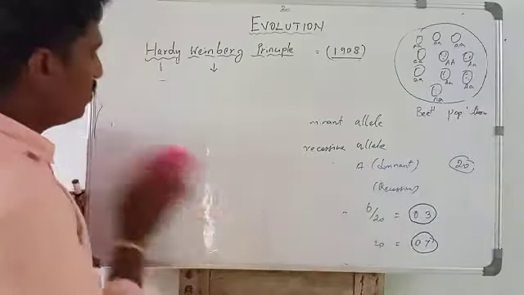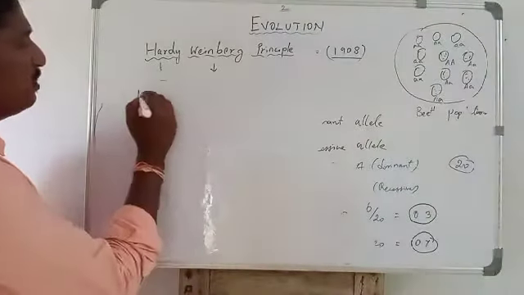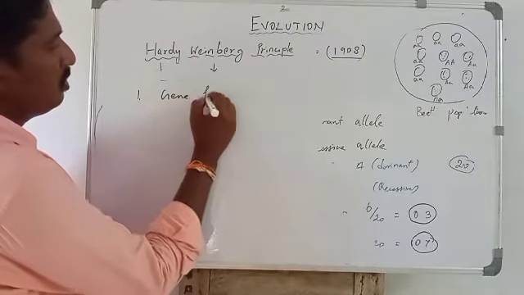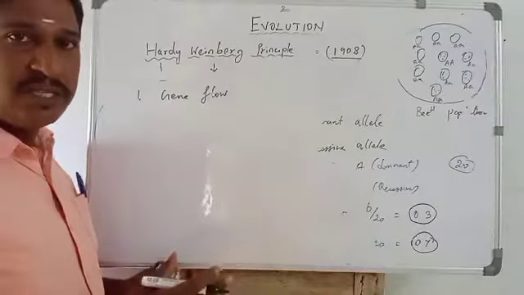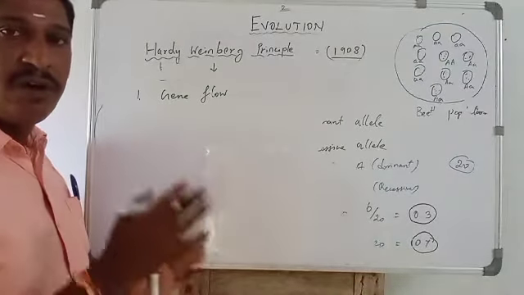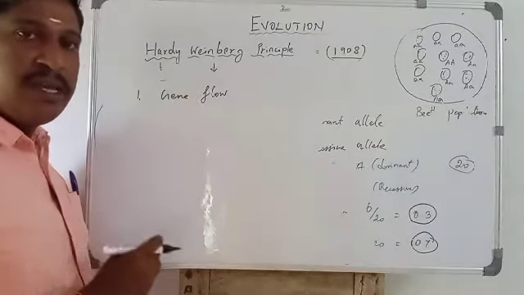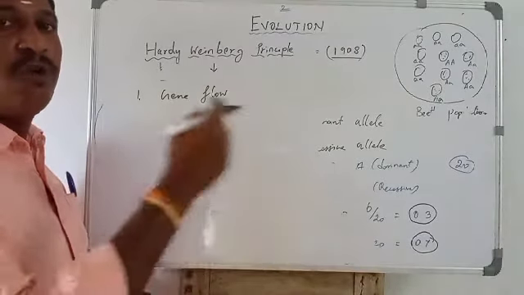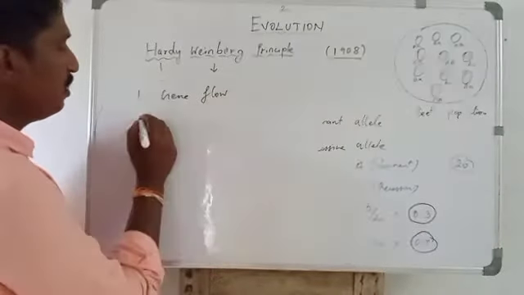Mutation, gene flow. The first one is gene flow. No gene flow will happen in the population, so the population gene frequency is always constant. No individuals come in and no individuals go out of the population. That is the absence of gene flow.